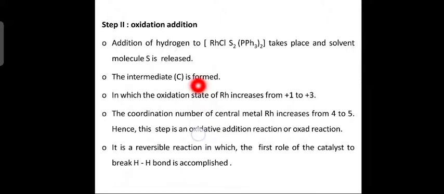Here the oxidation state of rhodium increases from +1 to +3. The coordination number of central rhodium increases from 4 to 5. Hence this step is known as oxidative addition. It is a reversible reaction in which the first role of the catalyst, to break the H-H bond, is fulfilled.